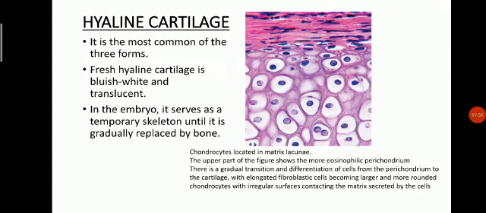There is a gradual transition from and differentiation of cells from the perichondrium to the cartilage, with elongated fibroblastic cells becoming larger and more rounded chondrocytes with irregular surfaces containing the matrix secreted by the cells. So these are the elongated cells and they become rounded and chondrocytes are formed. These are the chondrocytes.